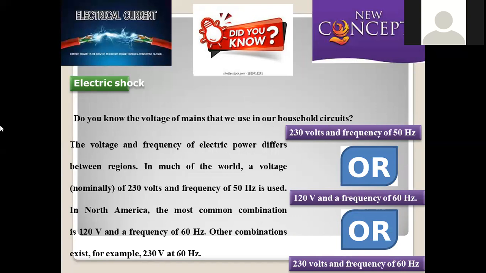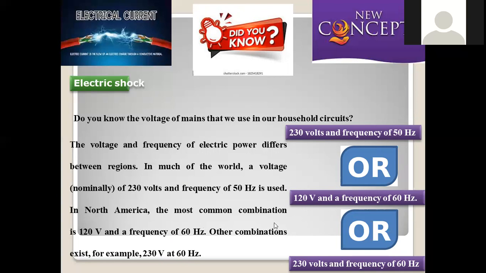Now let us see, do you know the voltage of the mains that we use in our households? For various purposes, we use household electrical current passing through the wires. Then how much voltage is required for household applications? That depends upon the type of application and the region where we are applying it. In much of the world, a voltage of nominally 230 volts and a frequency of 50 hertz is used. Here, the voltage, that is the potential difference required, is 230 volts and the frequency required is 50 hertz. So this combination is required in general all across the world.